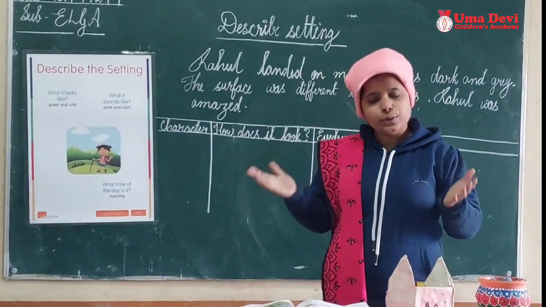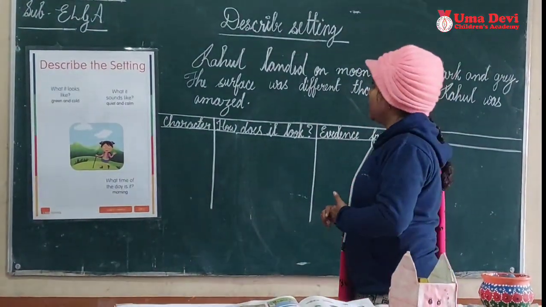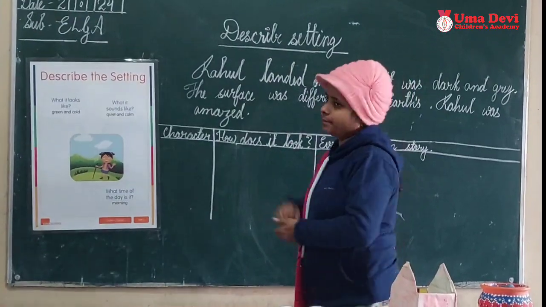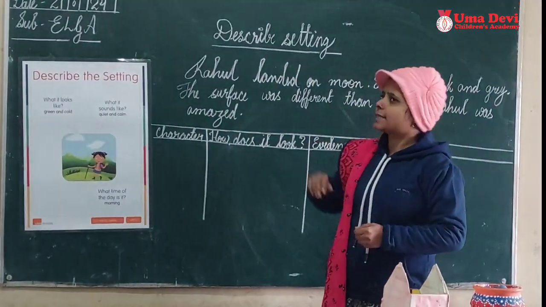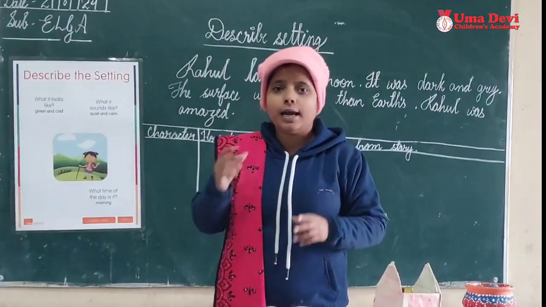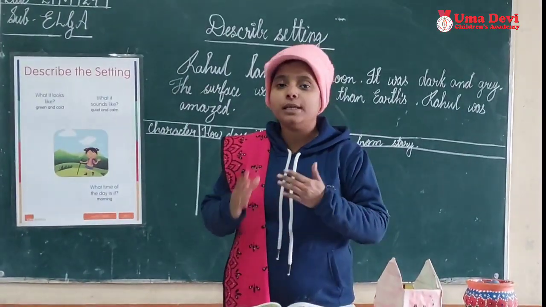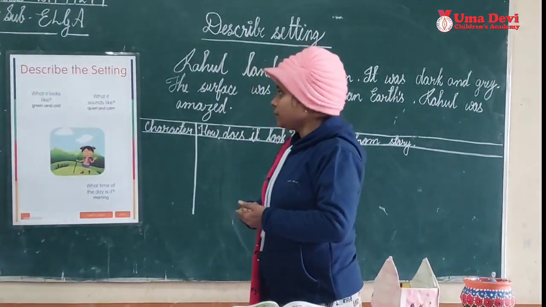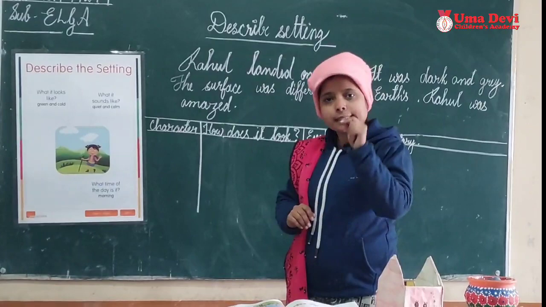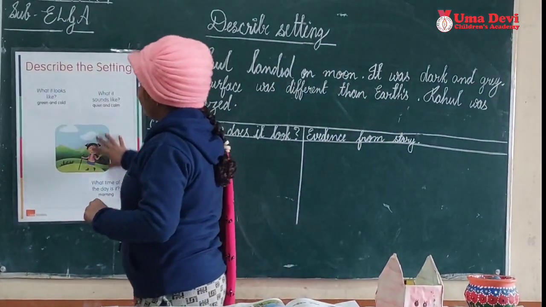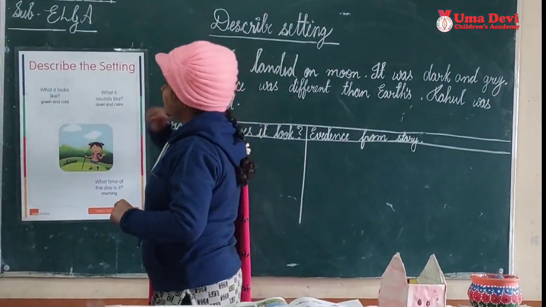Now let's start today's topic. What is our today's topic? Our today's topic is describe setting. Describe means telling about something, and setting is the place in the story, right? So let's see how to describe a setting. Here is a chart for you.